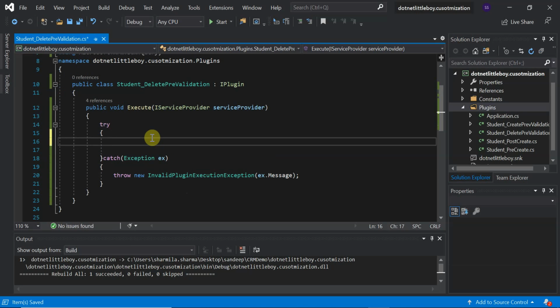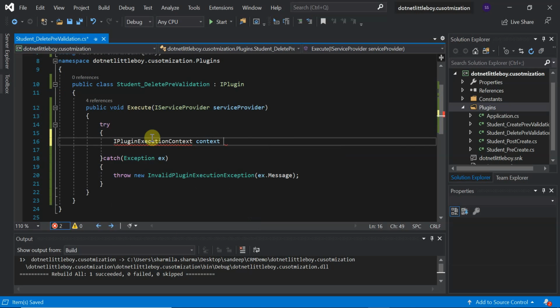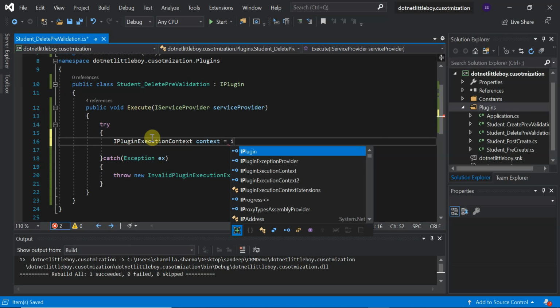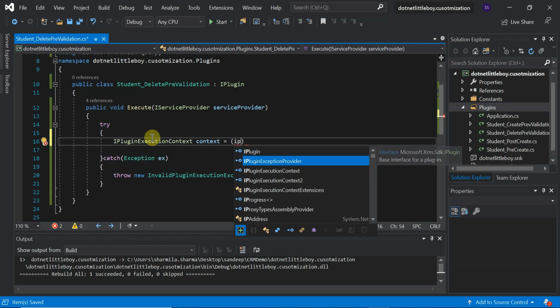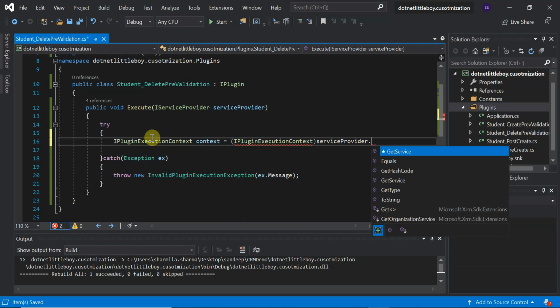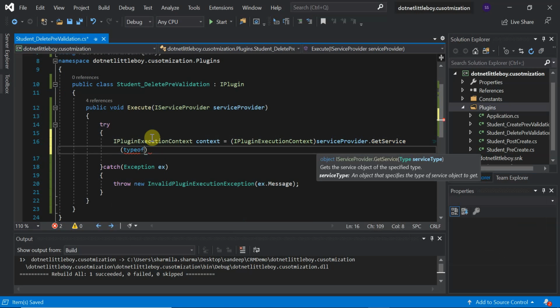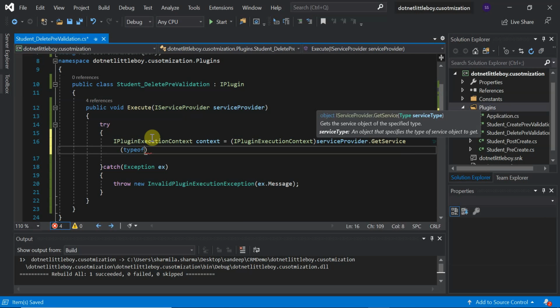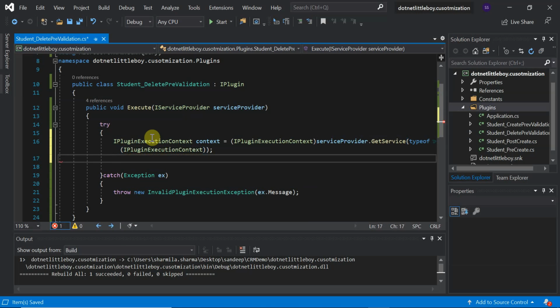First of all, we need the context. So IPluginExecutionContext: context equals the IPluginExecutionContext, we have to cast it, from serviceProvider.GetService, and that is typeof IPluginExecutionContext. Okay, so here we will create the other services also.